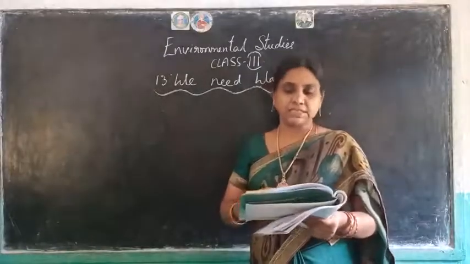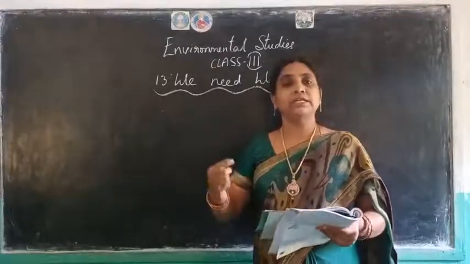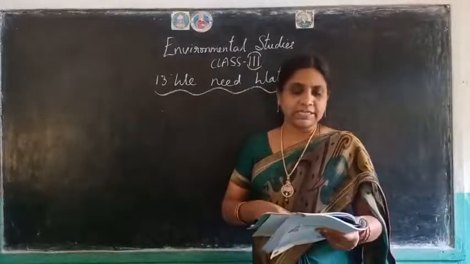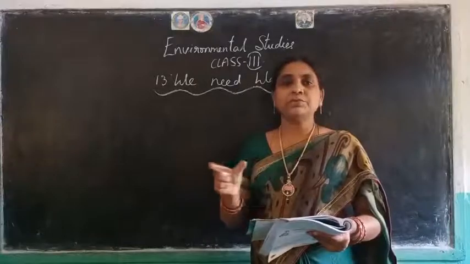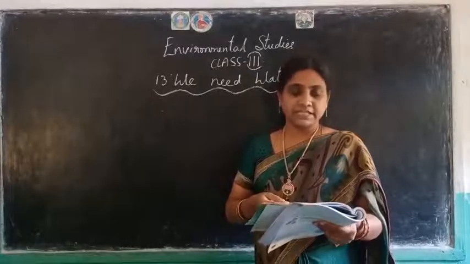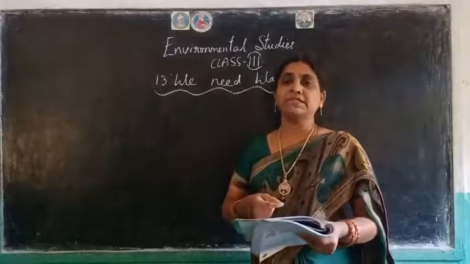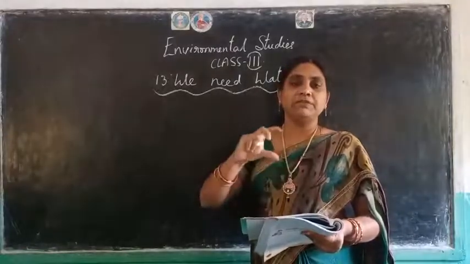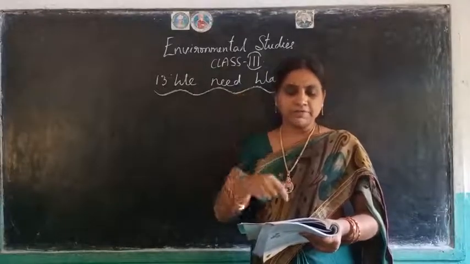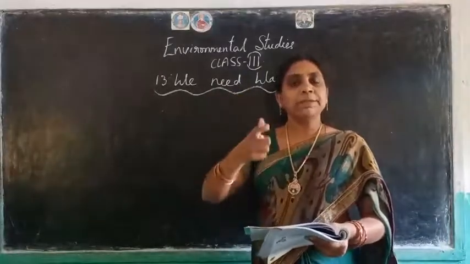Okay, some plants need more water and some even live in water. Here, some plants need more and more water to grow, and some of the plants live in the water itself. Okay, water lilies and lotuses grow in shallow water. These two types will live in shallow water. Duckweed floats on the surface of still water. Plants like the pine that grow in cold places are generally cone shaped to let the snow slide down easily. So that type of plant's leaves will be in the form of a cone, children, like a cone mountain. Why? Because generally in cold places snow will fall on that, so that it will slide easily. అది ఈజీగా జారిపోతుంది అన్నమాట. So it will be in the cone shape.